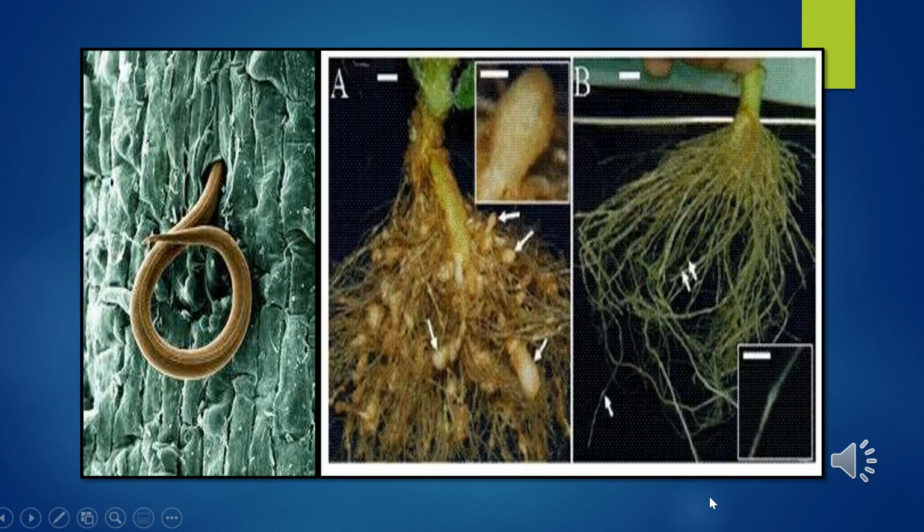In this slide you can see the roots of tobacco plants and the nematode Meloidogyne incognita, that is a roundworm, and the development of nematode resistance through RNA interference can be shown. In the first slide you can see roots of an infected plant, and in the second diagram you can see roots of a transgenic plant even after deliberate infection with nematode.